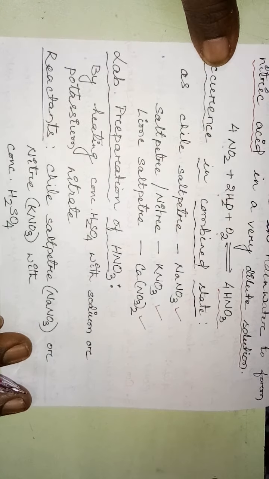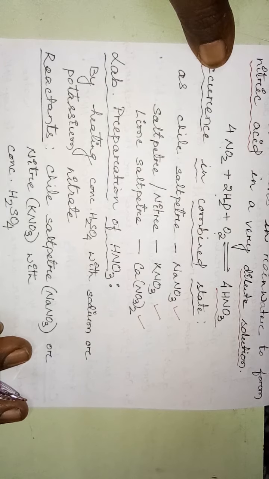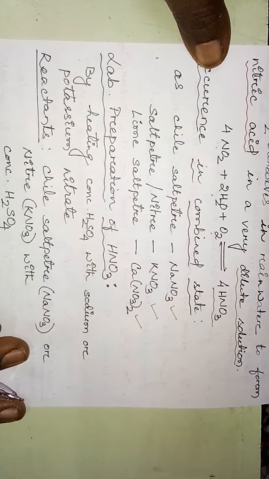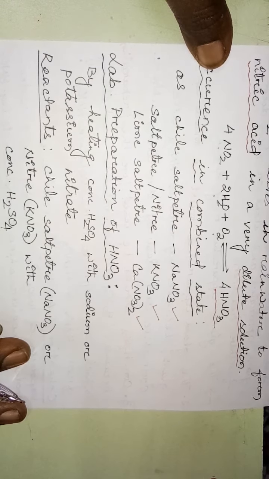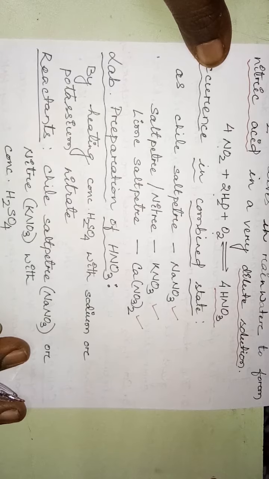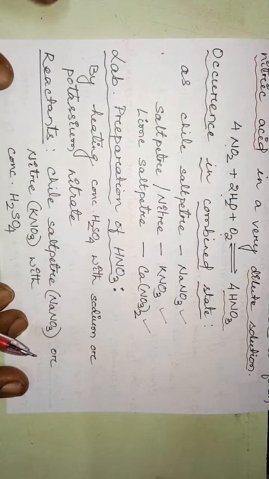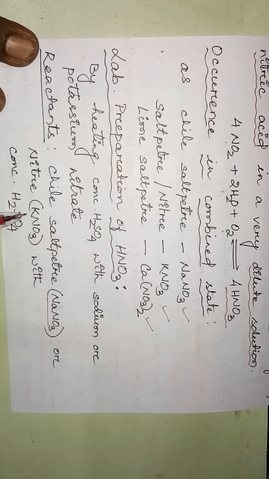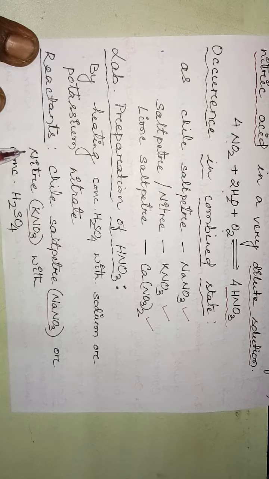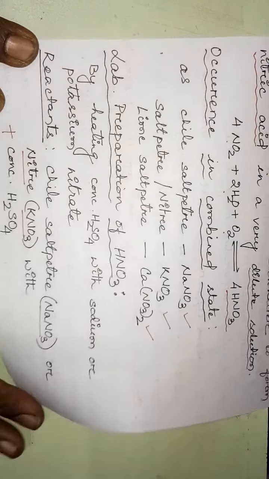By heating concentrated sulfuric acid with sodium nitrate or potassium nitrate, when concentrated sulfuric acid is mixed and heated, we get nitric acid. The reactants, as I told you, are either sodium nitrate, which is Chile saltpeter, or potassium nitrate, that is niter, with concentrated sulfuric acid.